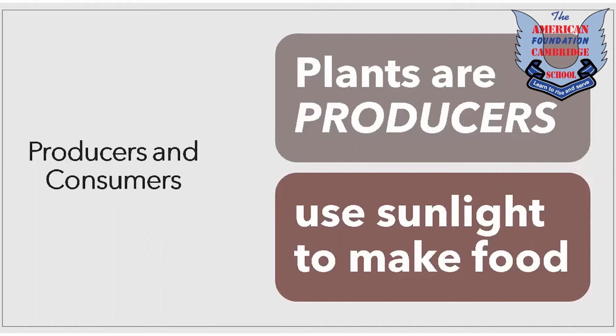How do we obtain our food? It's because we cannot make our own food, right? The consumers are not able to make their own food. The only way animals can obtain their energy is by eating or consuming plants or other animals. So animals are called consumers, right?